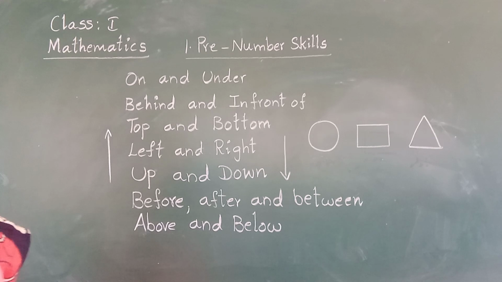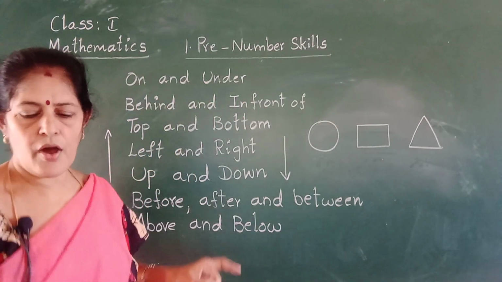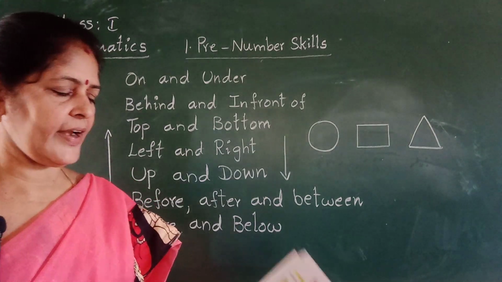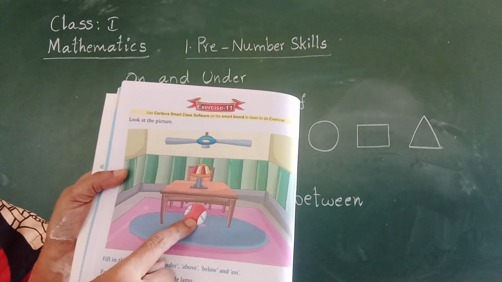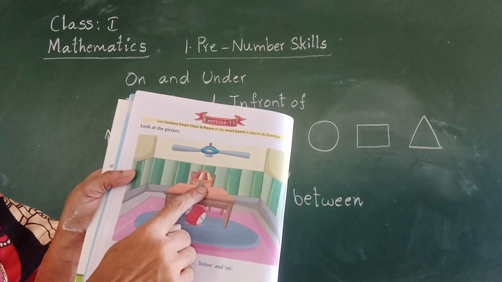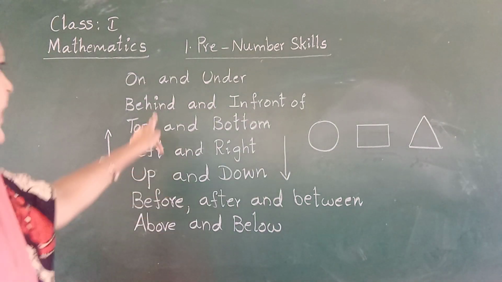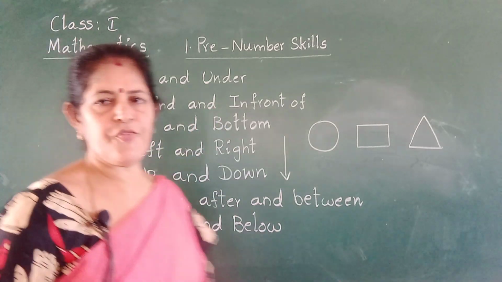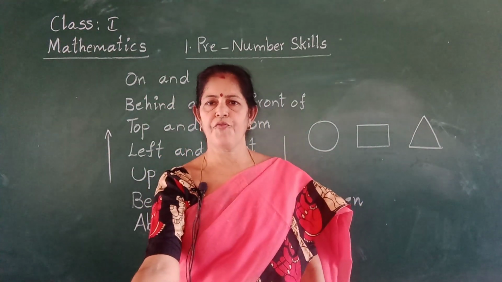Okay, once again I am going to revise. See, on and under. I show you same picture. Table lamp is on the table. Ball is under the table. Next, behind and in front of. Blackboard is behind me. Table is in front of me.